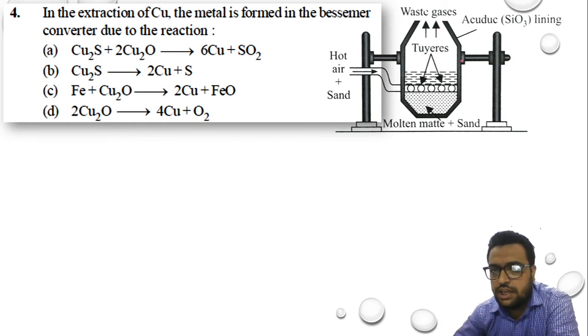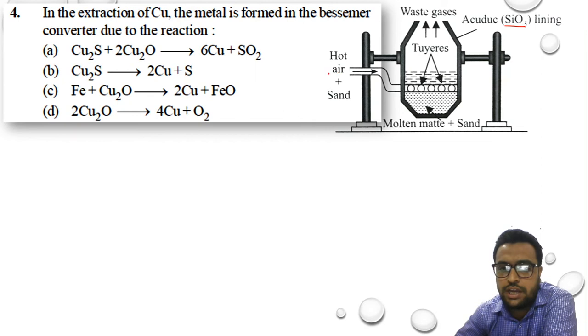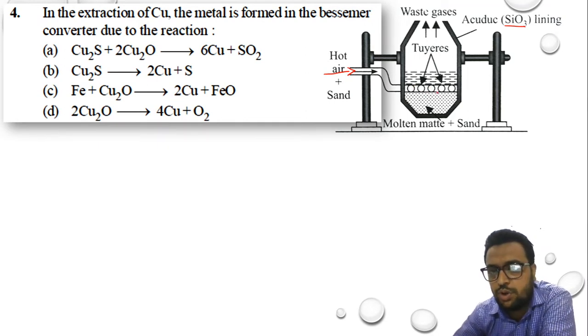Okay. The interior lining of this converter is with SiO2, that is silica lining. Hot air and sand are blown from this end through the tuyeres, which are the rotatory ones, and the gases move away from the top.